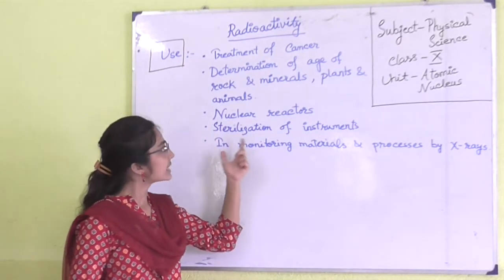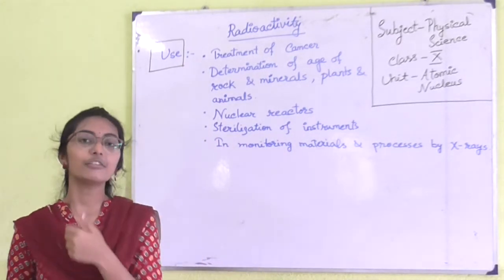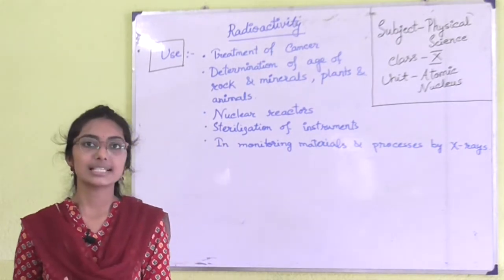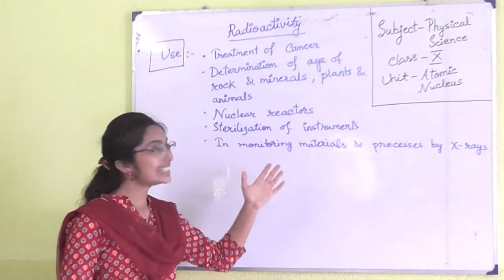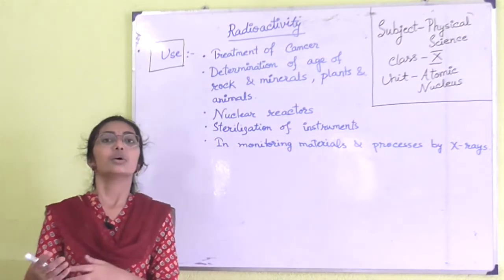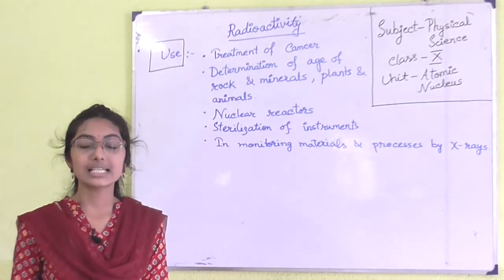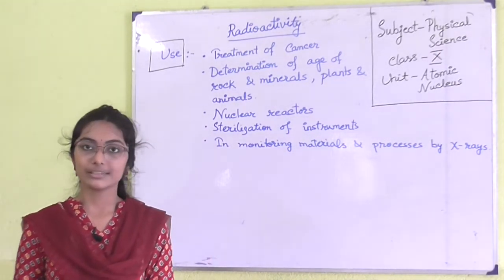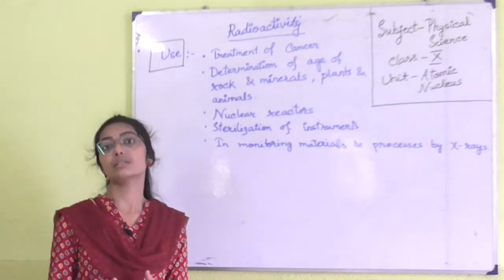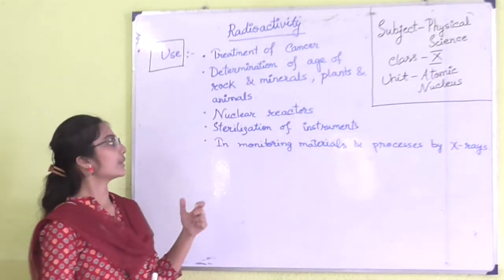Next, sterilization of instruments. What kind of instruments? In medical purposes, we know that sterilization is needed, and medical instruments such as scissors, which are used in operations, are sterilized with the help of radioactive rays, and sometimes foods are also sterilized this way.